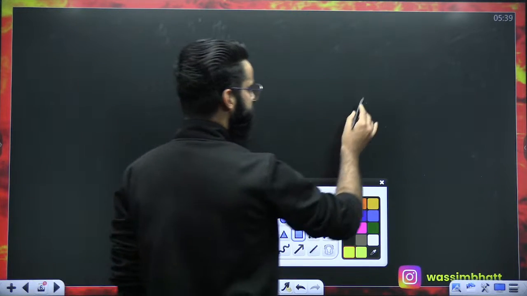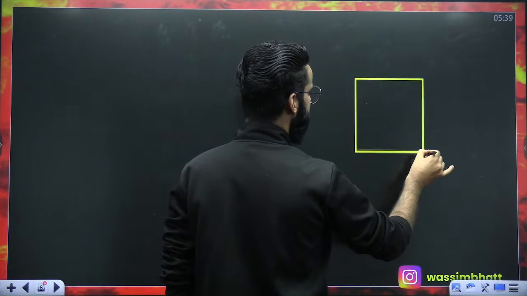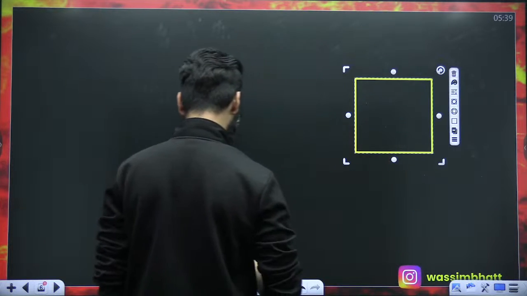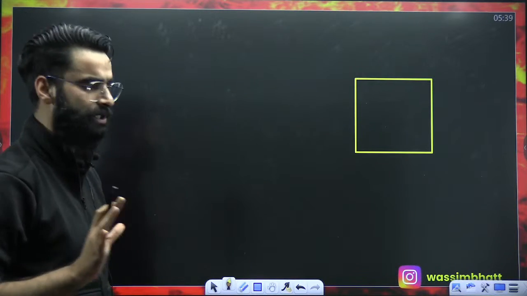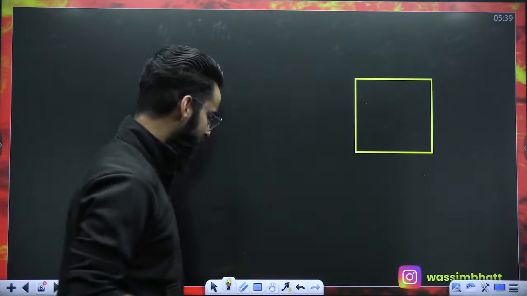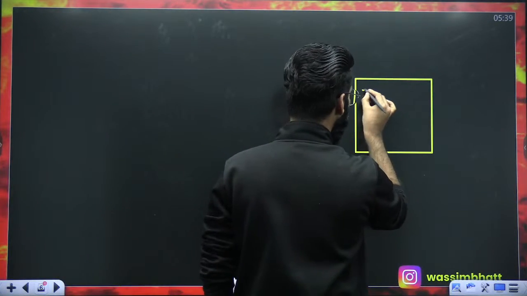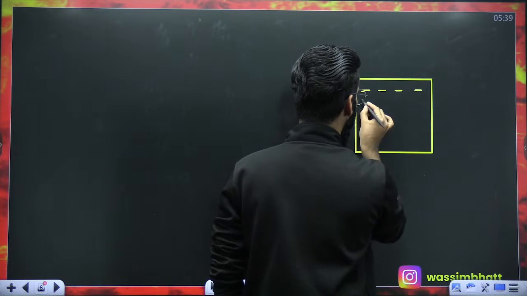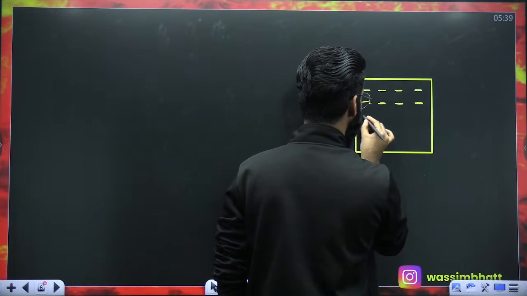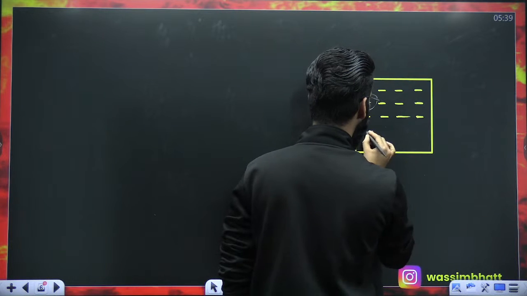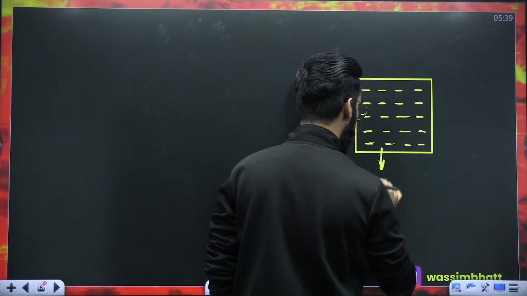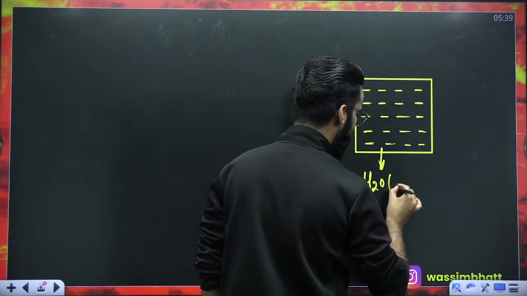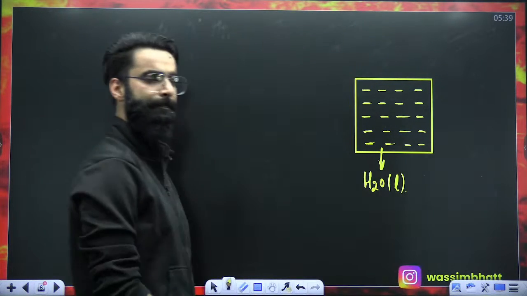For example, I'm taking one container over here. Let's say this is the container which is closed on all the sides, right? This container is closed on all the sides. Now, dear students, what exactly I'm going to do? I'm going to keep water inside this particular container. Let's assume I have kept water in this particular container. Okay, so we have got H2O liquid inside this particular container.